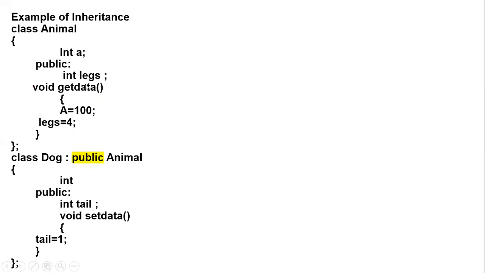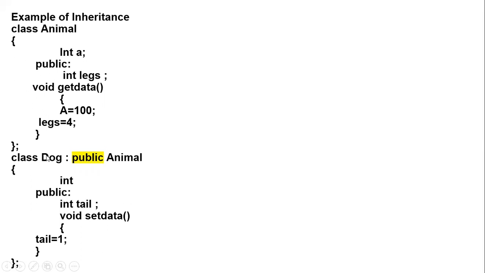Now we will see a simple example. The main class is the animal class, so we make class animal. After that, we make a normal private member of the class, int a. Now the public member of the class is int legs. Legs is public, means we can use it outside the class. After that, I have made a function getdata publicly, and in getdata we are setting a equals 100 and legs equals 4. Means the function getdata and legs are both public for the animal class.